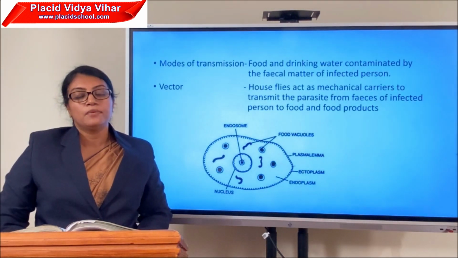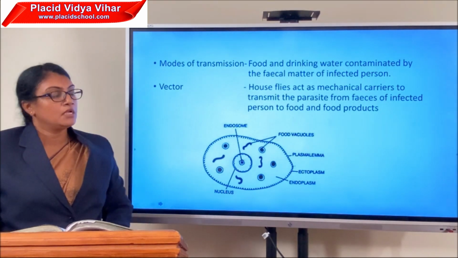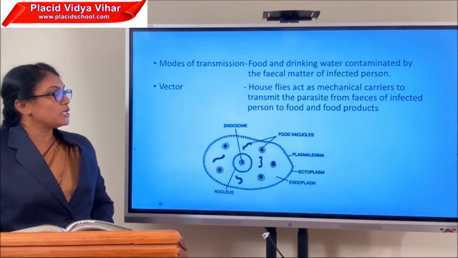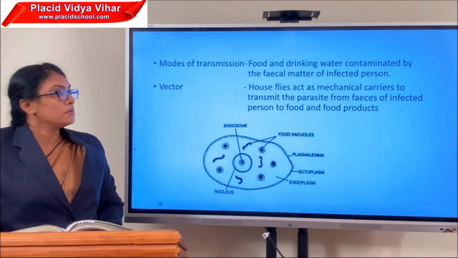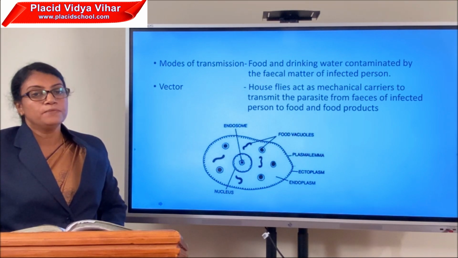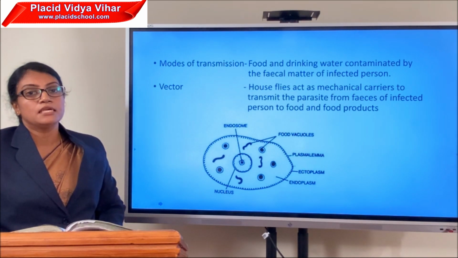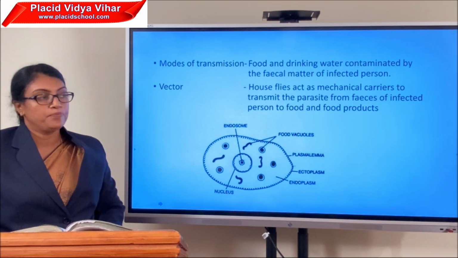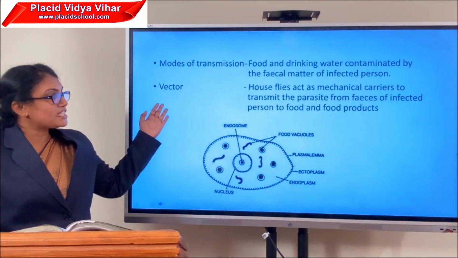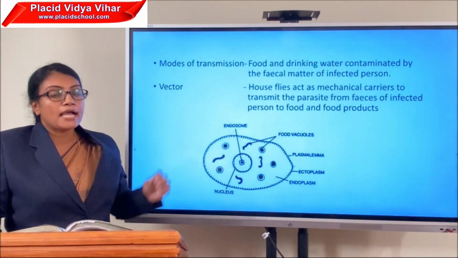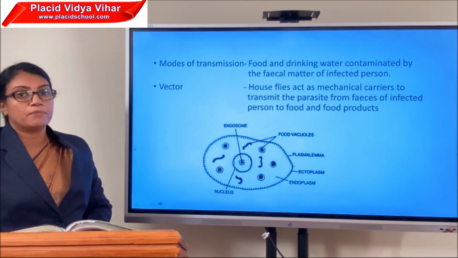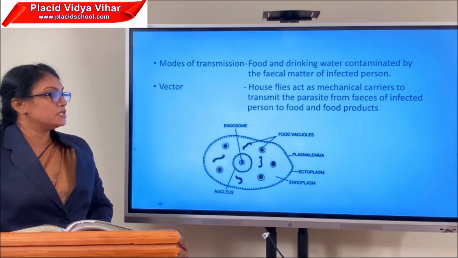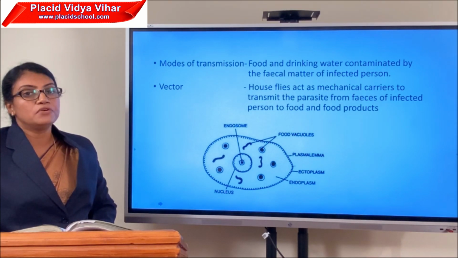Now moving to the modes of transmission. The mode of transmission includes contaminated food and water, because they get infected with fecal matter that contains the cyst of Entamoeba histolytica. The vector, house flies, act as mechanical carriers to transmit the parasite from the feces of an infected person to food and food products.